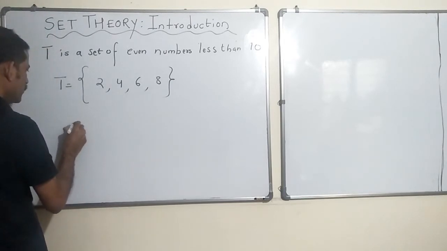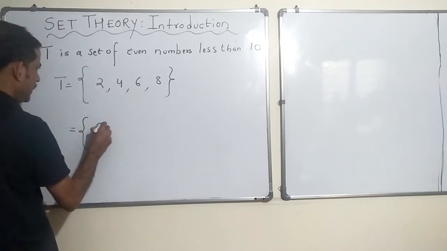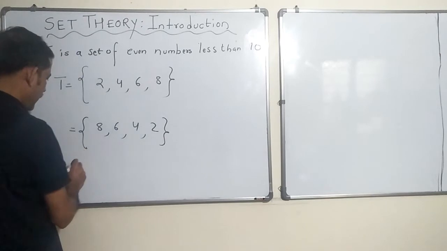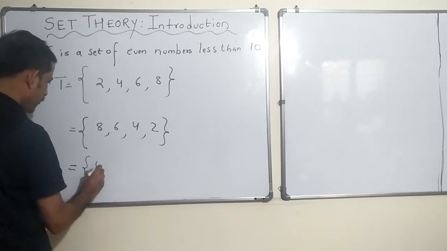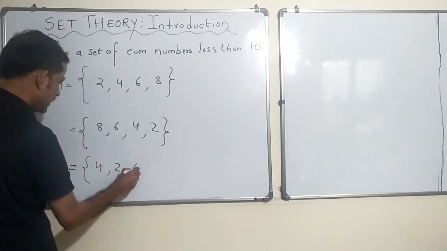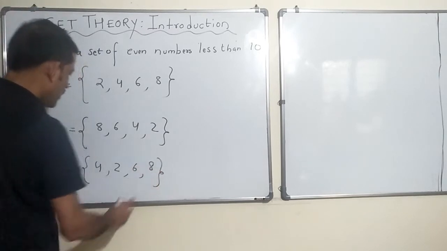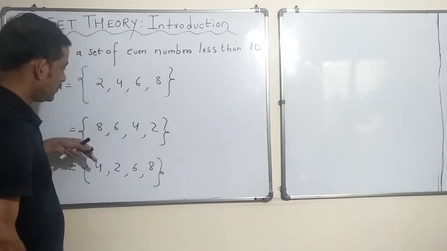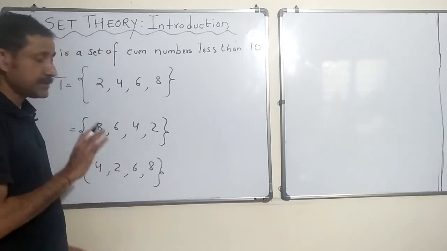Are these two the same? Can I also write it as 8, 6, 4, 2? Or can I also write it as 4, 2, 6, 8? The order in which you write down the members of the set does not matter.